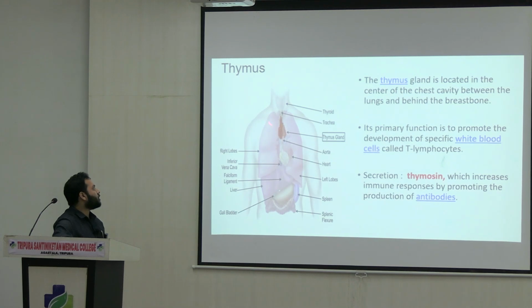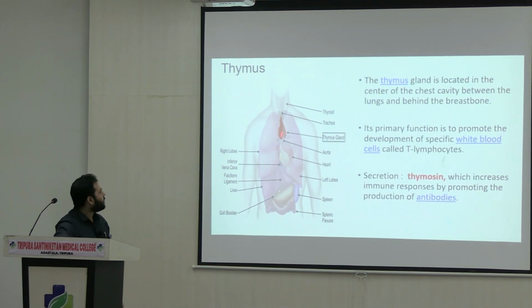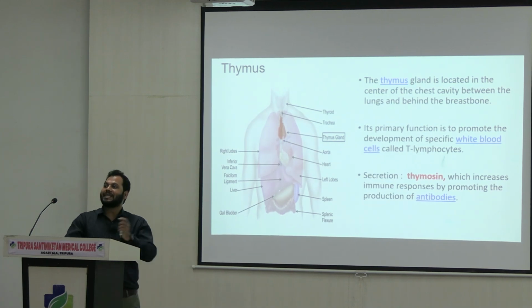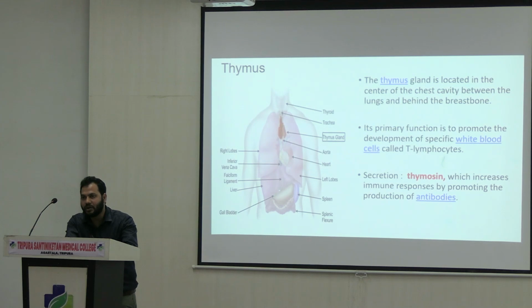See the location of another important gland called the thymus. Here, the thymus gland is located in the center of the chest cavity, right? This is the location of the thymus gland. As I already mentioned, the most important secretion of the thymus gland is thymosin, right?